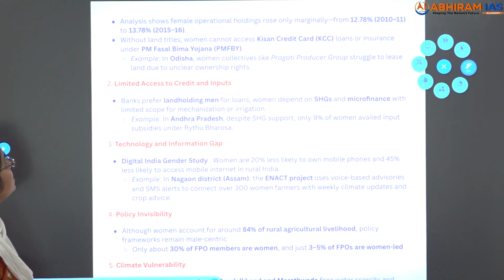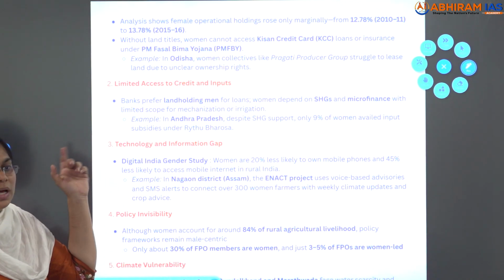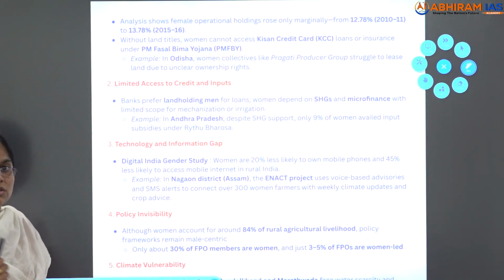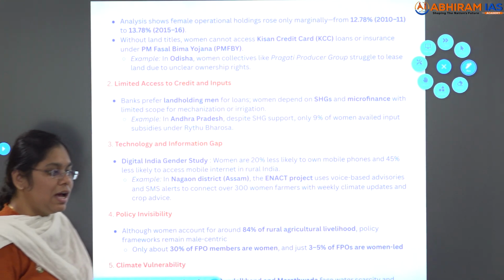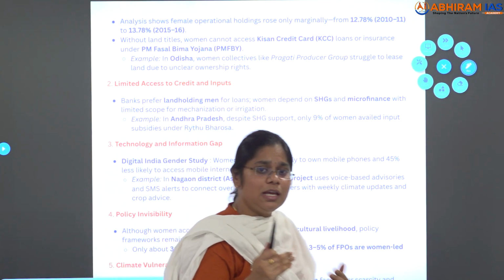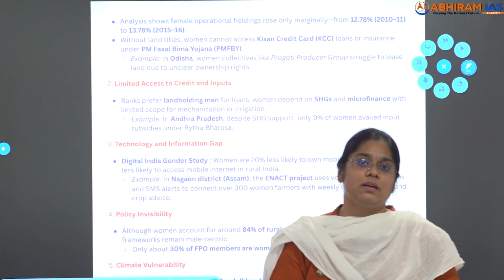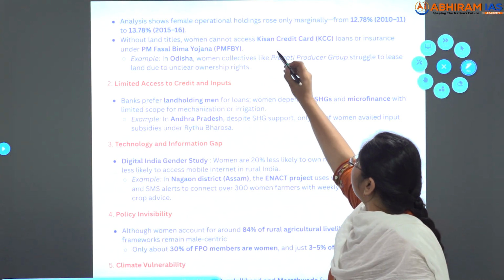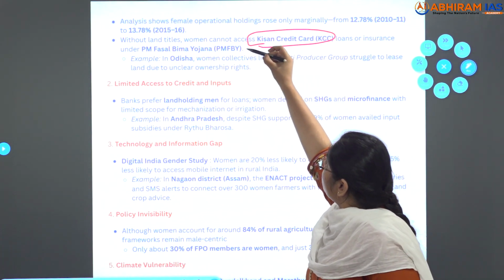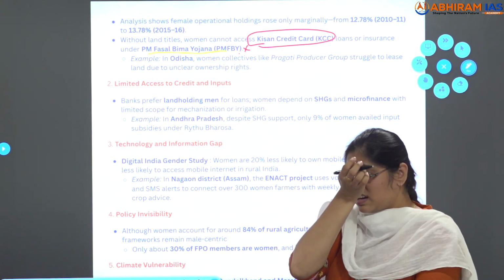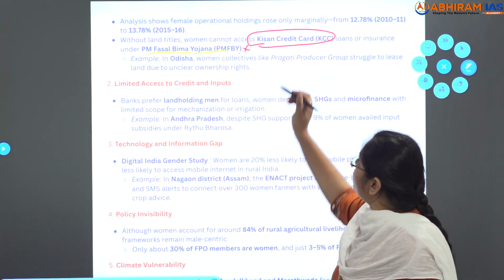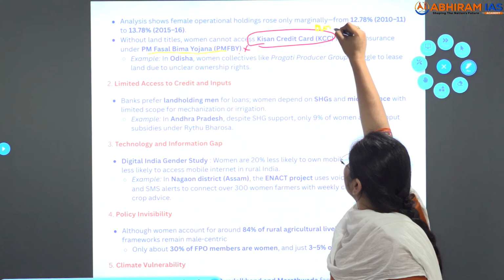Further, I mentioned that analysis shows female operational holdings rose only marginally, from 12.78% in 2010-2011 to 13.78% in 2015-2016. So, when the land is not in the woman's name, she will not receive the Kisan Credit Card loans, and she will not receive the PM Fasal Bima Yojana. So these two are linked with ownership.